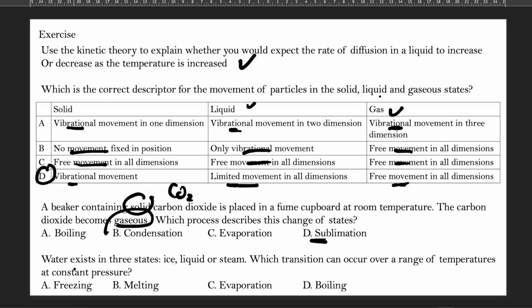Water exists in three states: ice, liquid, and steam. Which transition can occur over a range of temperature at constant pressure? Freezing, melting, and boiling occur at a fixed temperature at a given pressure. Evaporation occurs over a range of temperature. So the answer is C.